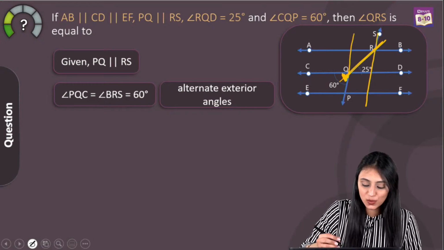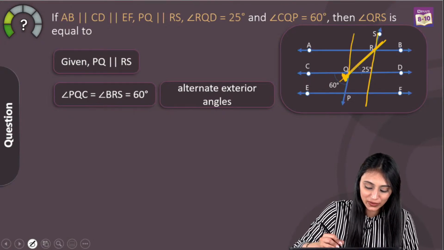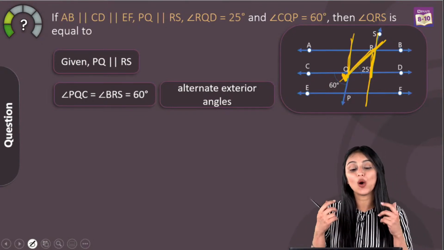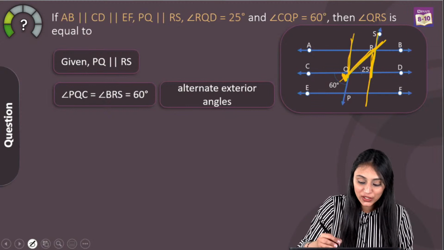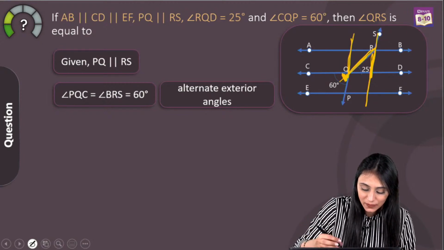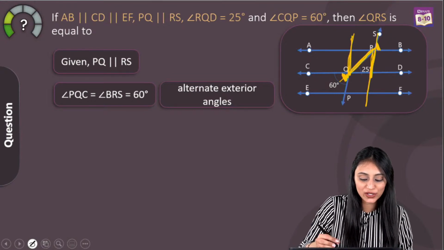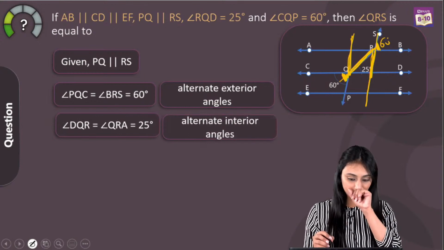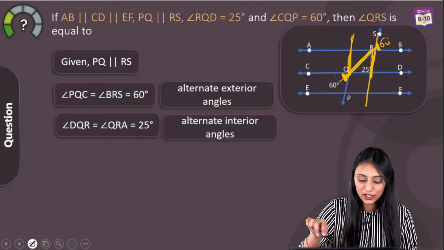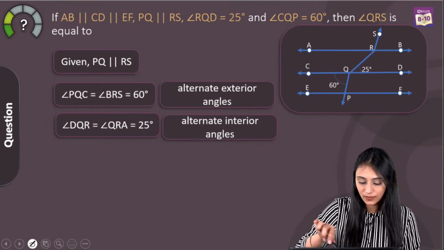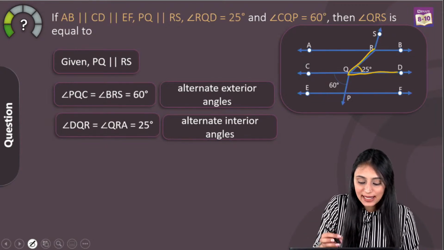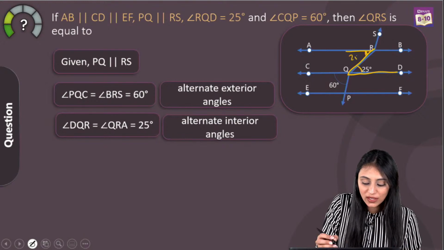So if this is the transversal, you can see that a Z is formed over here, right? Look at this Z. Whenever the Z is formed, in that case alternate angles are equal, right? But here the alternate exterior angles are equal. See? These are two alternate exterior angles, the Z is formed over here, so this will also be equal to 60 degrees. Now in a similar manner, what I can see here is that this angle DQR, this is 25 degrees, and this angle QRA will also be 25 degrees.